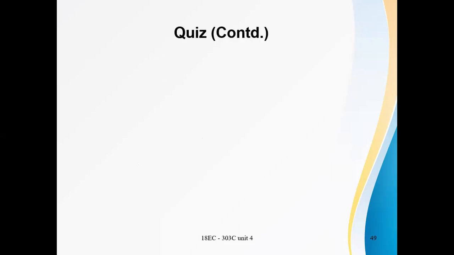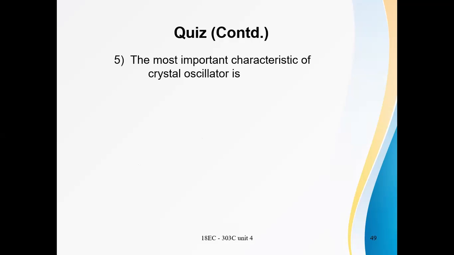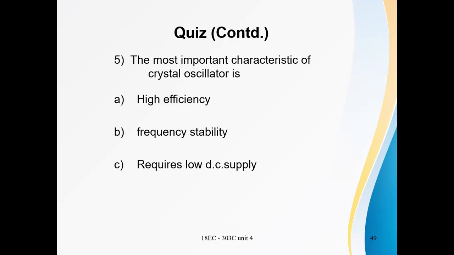The most important characteristic of a crystal oscillator is option A, high efficiency, option B, frequency stability, option C, requires low DC supply, option D, low cost. Generally, crystal oscillators are preferred whenever high frequency stability is required. So the option is frequency stability.